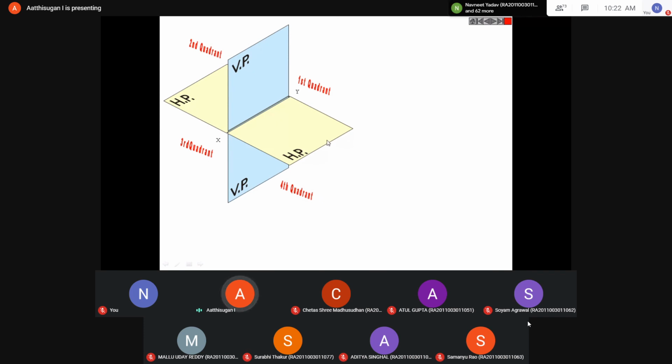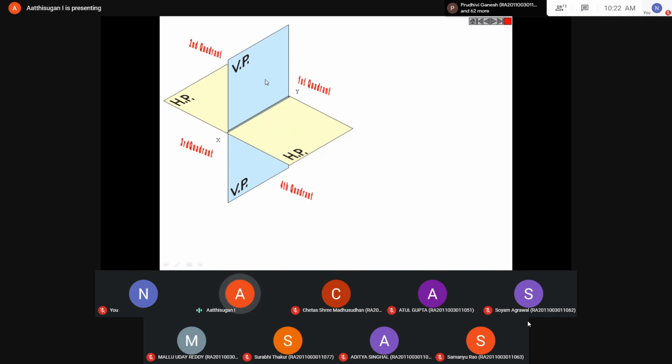That's it. If we know this concept, it helps because the question is given like this: point A, some mm, say 20 mm above HP, 30 mm in front of VP. So you have to remember which quadrant the point is in, and based on that you are going to project it. Again repeating, the first quadrant means the point, suppose any object is in the first quadrant, you represent some mm above HP. If they don't give mm, on HP means the object is here on the HP.